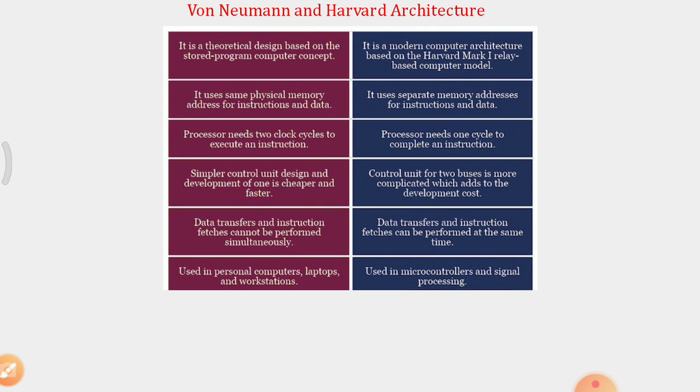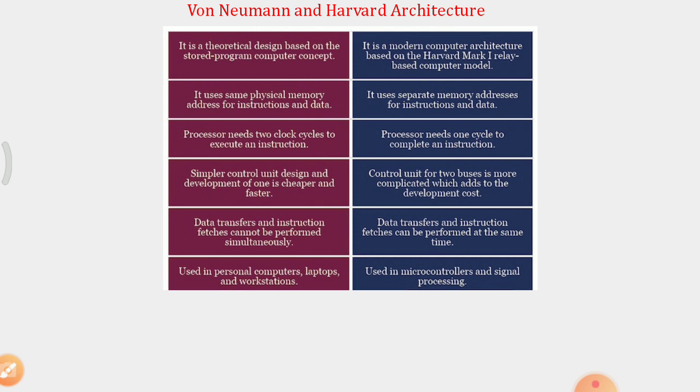The von Neumann has a simpler control unit design, and development of one is cheaper and faster. Whereas a Harvard architecture, as it uses 2 buses, is more complicated, which adds to the development cost. In von Neumann, the data transfers and instruction fetches cannot be performed simultaneously, and obviously they can be performed at the same time in the Harvard architecture.